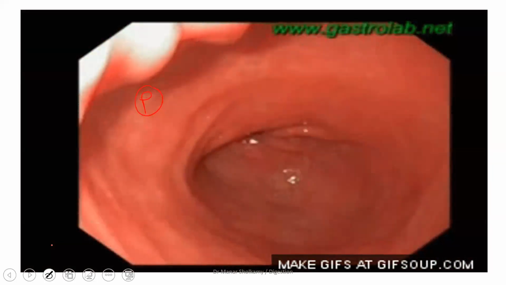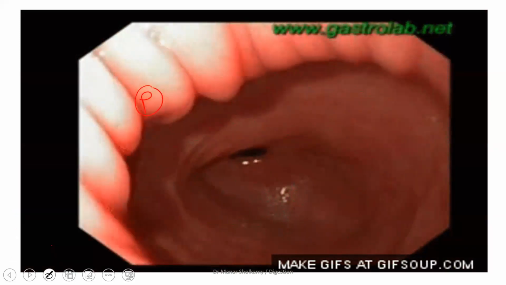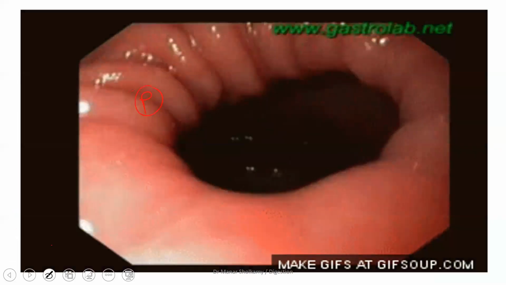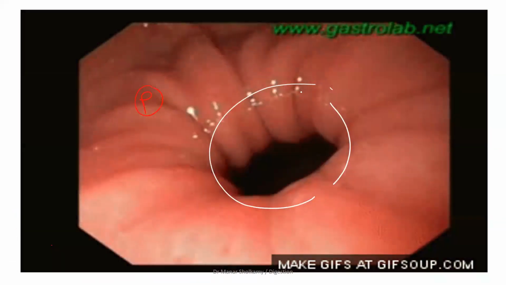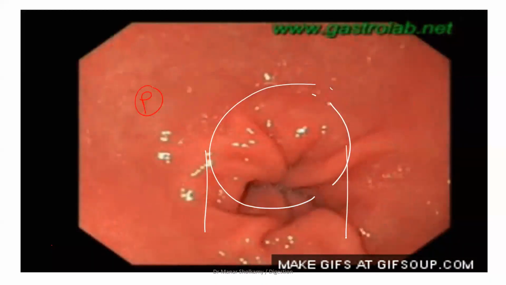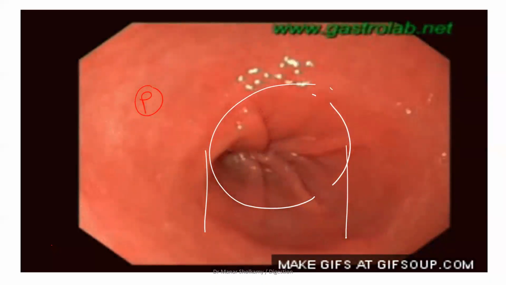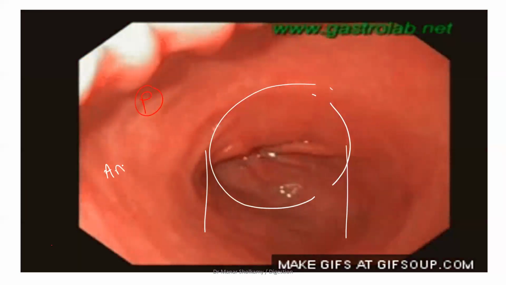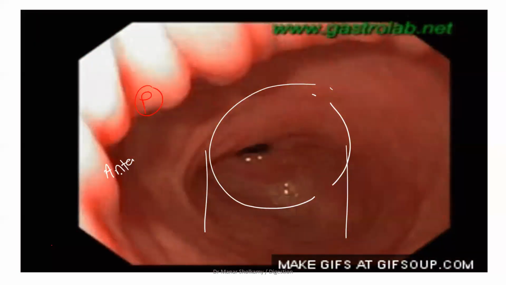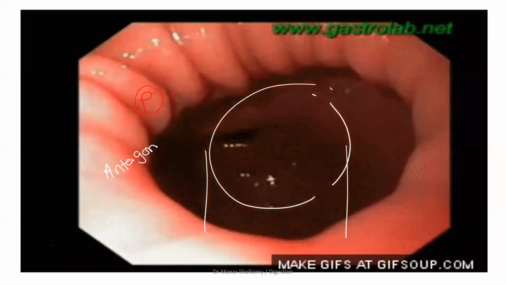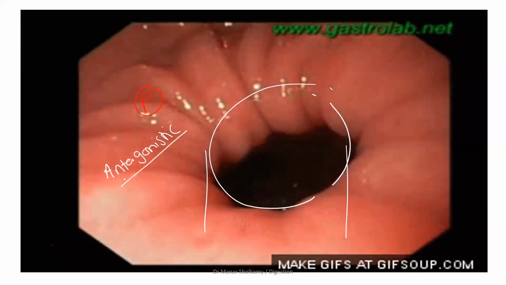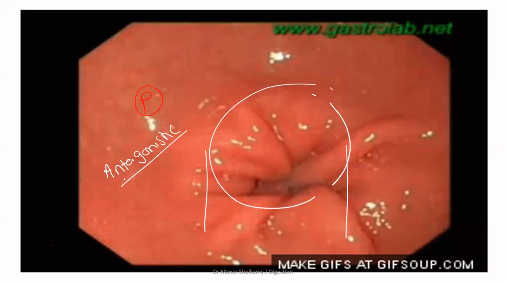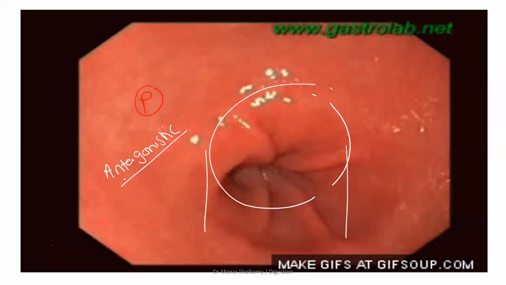Peristalsis is a series of contractions of circular and longitudinal muscles. These are the circular muscles, and the muscles that are aligned longitudinally are called longitudinal muscles, and these muscles are antagonistic. What does antagonistic mean? Muscles that work oppositely. When one contracts, the other relaxes.